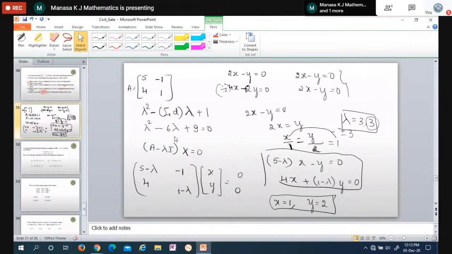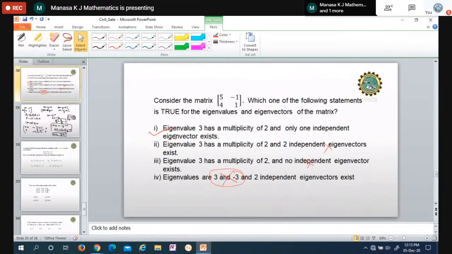Similarly, I forgot to tell you here. I'll write it here itself. If it is a matrix 2 cross 2, or order 2, the characteristic equation is lambda square minus sigma d, which is the sum of the diagonal elements, into lambda, plus determinant of A is equal to 0 for order 2.